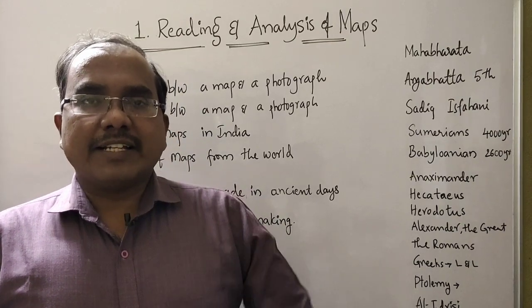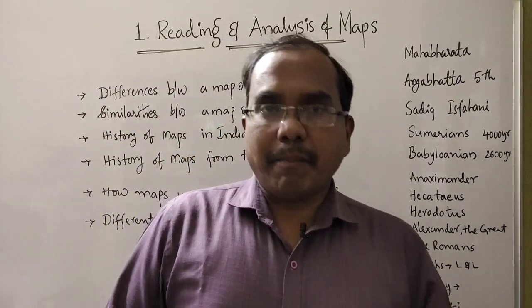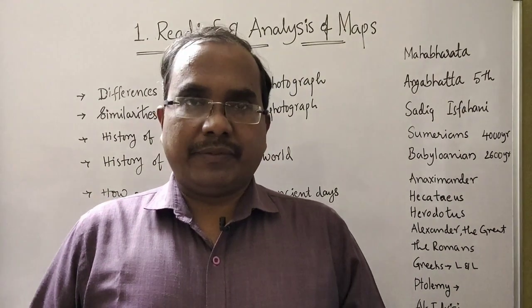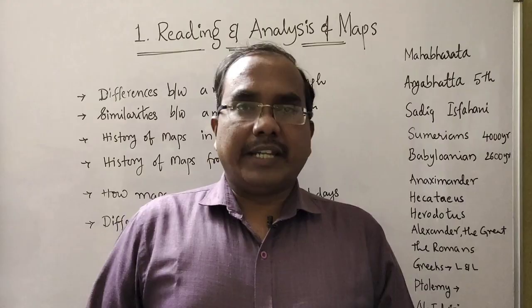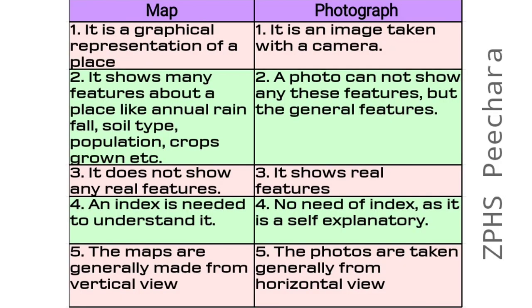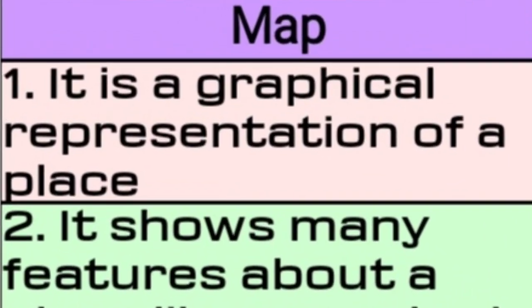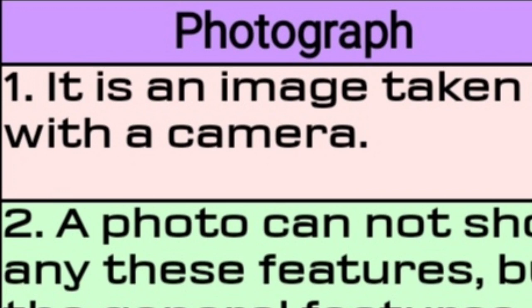Now we will discuss what are the differences between a map and a photograph. Okay, let us look at the table. The first difference is map is a graphical representation of a place, while a photograph is an image taken with a camera.